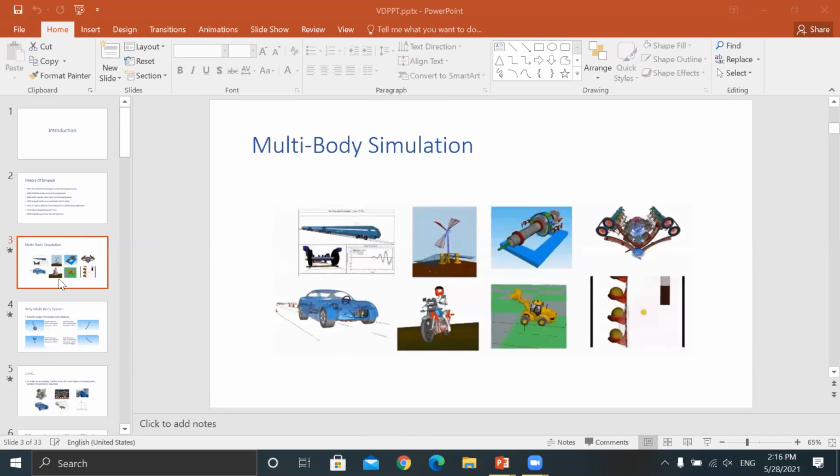Now, why are we using multi-body dynamics? There are some reasons. The main thing is that if you are using any analysis with meshing, it will take a lot of time to solve all those things. But in SIMPAC, it is using equations, joints, connections, all those things. In SIMPAC, we will not create any mesh.